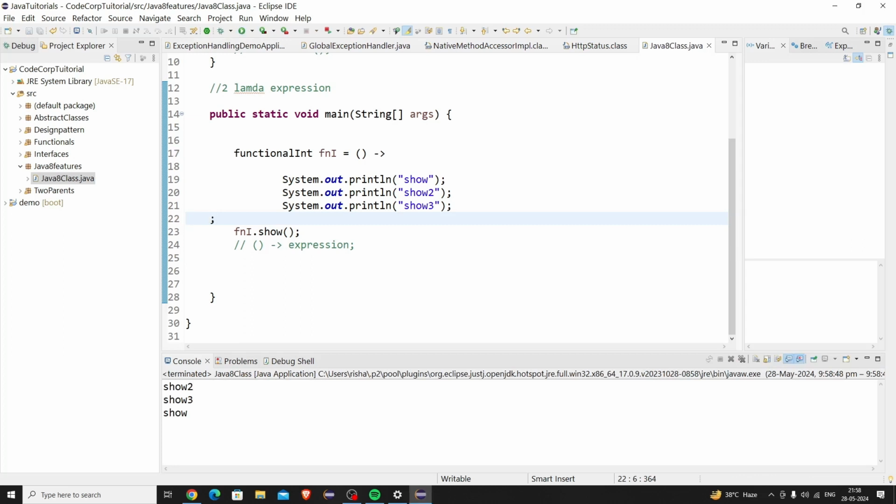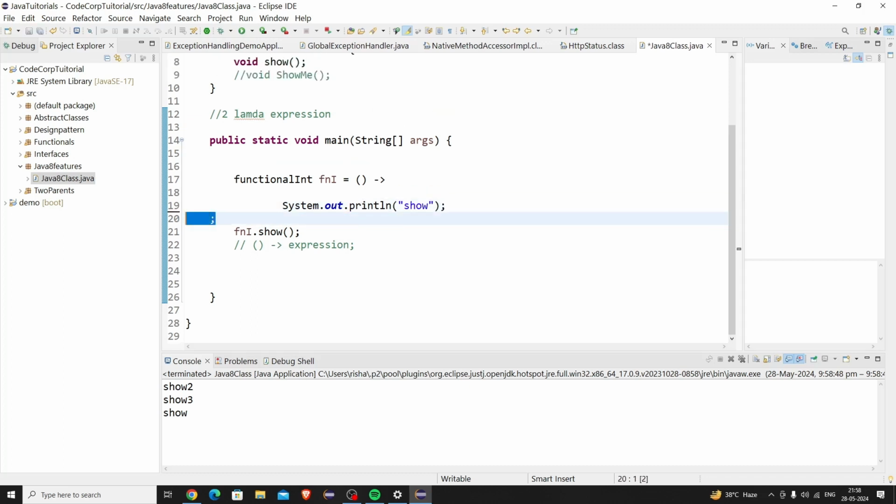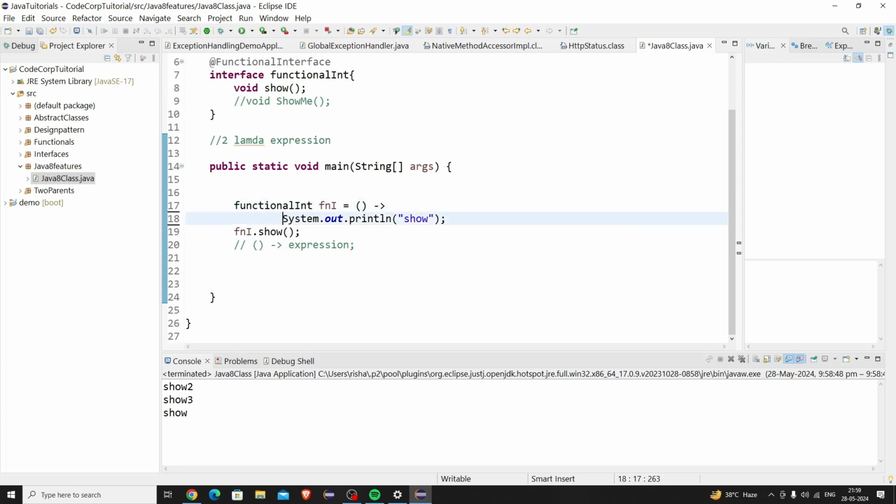But what if we are doing everything in a single line of code? We are not having multiple lines of expression. Then we can simply write the whole code in a single line. And that is pretty much the definition of a lambda expression.